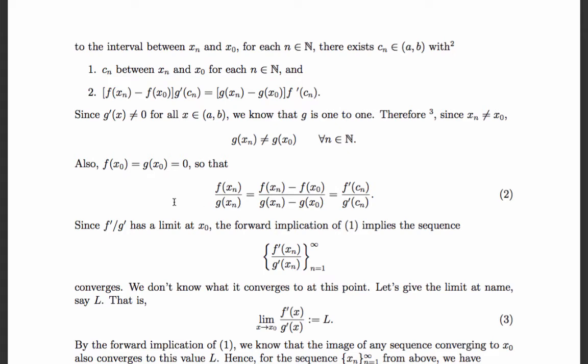So, that's pretty interesting. The ratio f of xn over g of xn for every value of n is exactly equal to f prime of Cn divided by g prime of Cn, where Cn is some value sandwiched between xn and x naught.